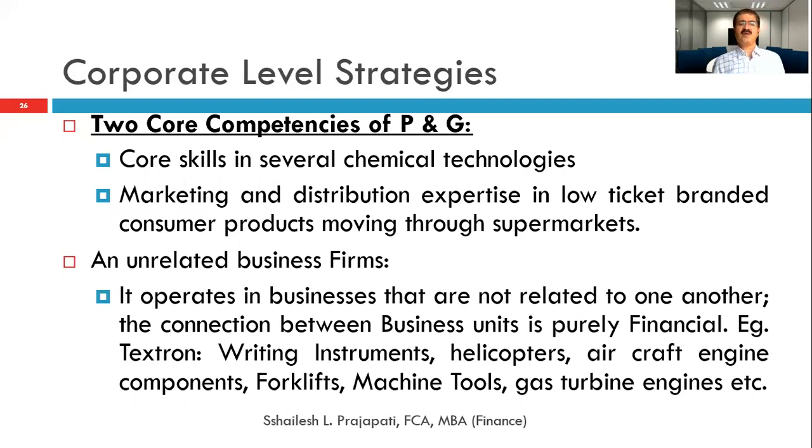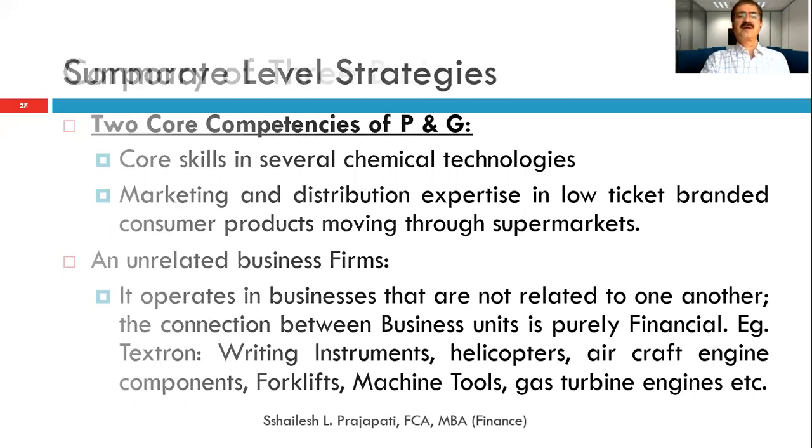Third comes the category of unrelated business firms, which operate in businesses that are not related to one another. The connection between business units is purely financial. Example, Textron, where they are into writing instruments, helicopters, aircraft engine components, forklifts, machine tools, gas turbine engines, etc.